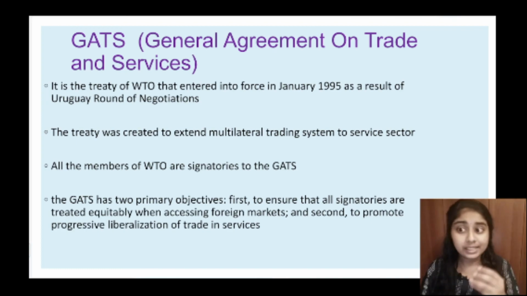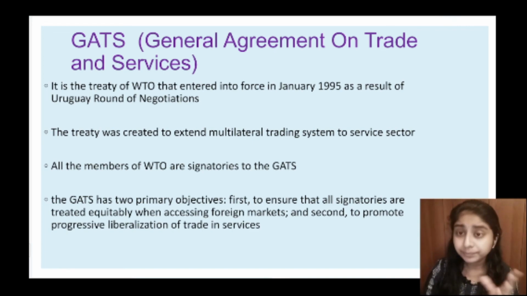Now let's see what is GATS. GATS is the General Agreement on Trade in Services. It mainly focuses on services. It is a treaty of WTO that entered into force in January 1995 as a result of the Uruguay Round of negotiations. This treaty was created to extend the multilateral trading system to the service sector. So here the main focus of GATS is trade in the service sector.